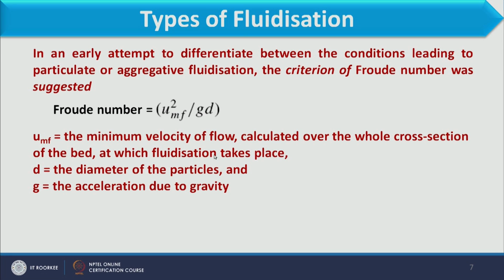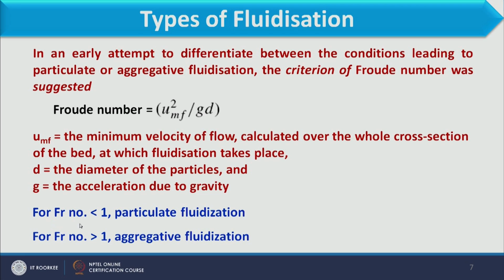Diameter of the particle is denoted by D and G is gravitational acceleration. Considering this Froude number, we can say that when the Froude number is less than 1, particulate fluidization occurs, and when the Froude number is greater than 1, aggregative fluidization occurs. So, based on this Froude number, we can identify what type of fluidization is occurring in the process.